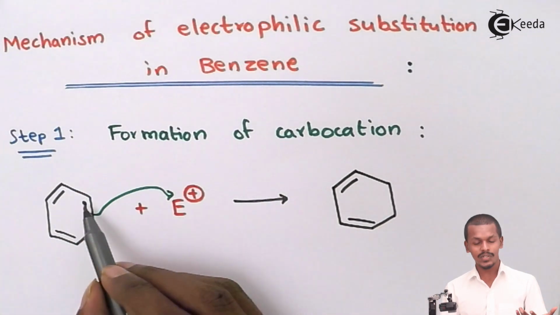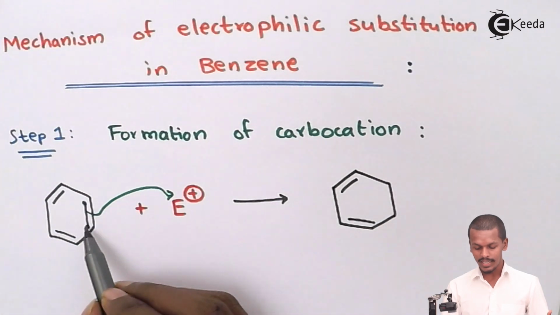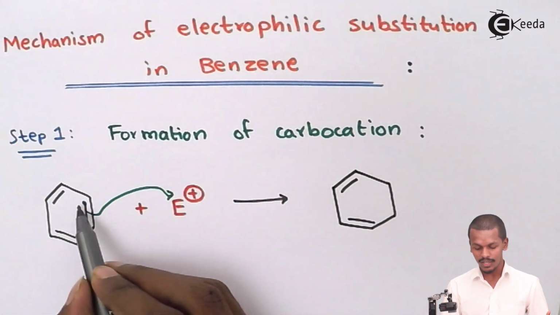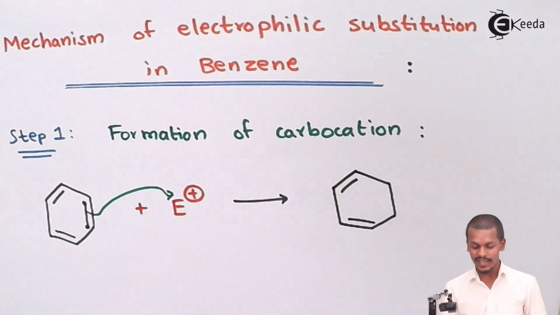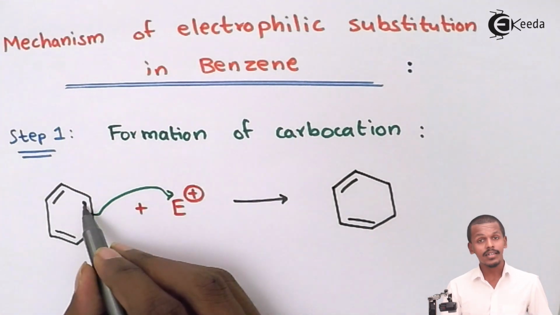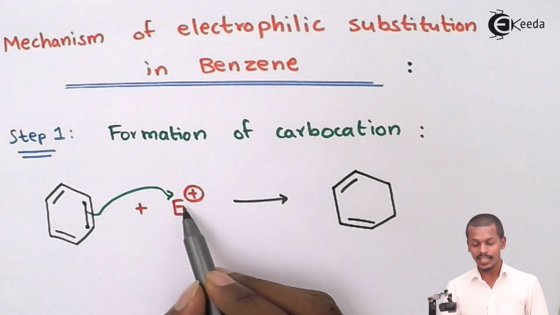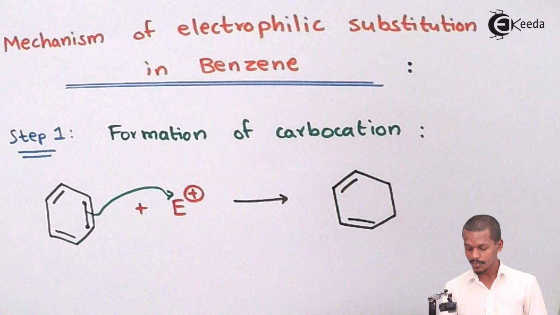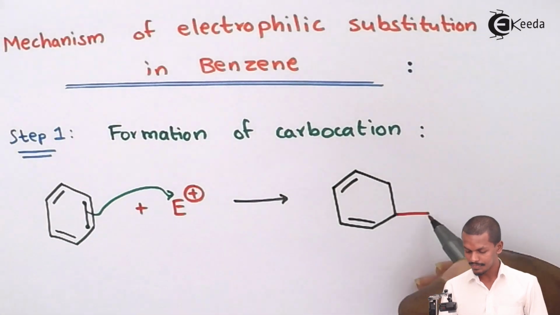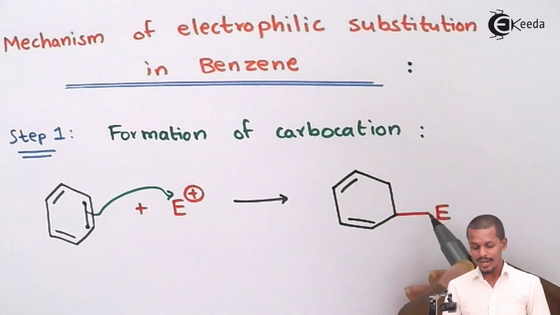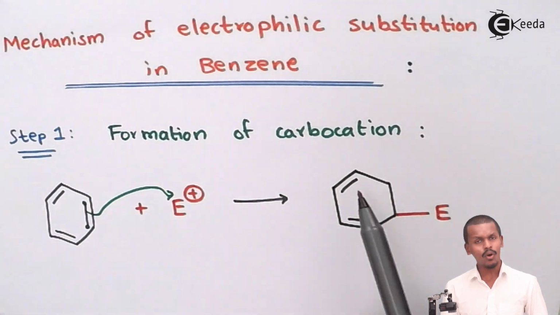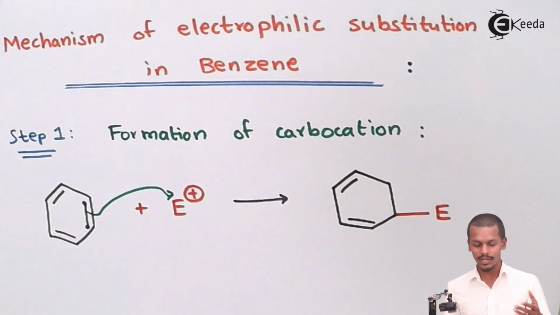Either I could say that the double bond would have been removed from this side, or it had formed the bond from this side also. So suppose this electron has moved onto the electrophile, so the bond that will take place over here is this one. So the bond has been formed over here, and all the carbon atoms consist of at least one hydrogen atom.